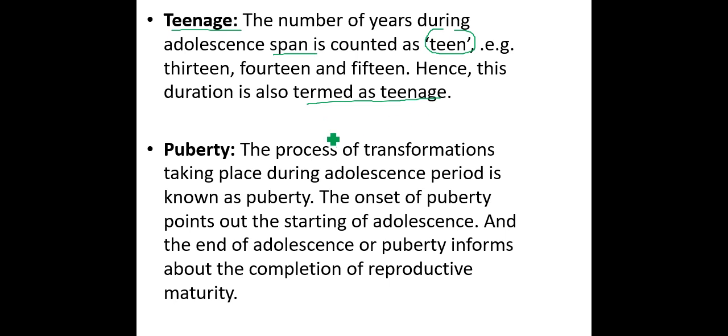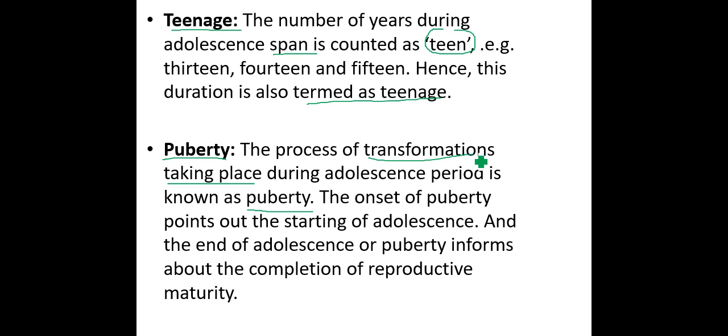Now, another term that comes in where the changes occur: the process of transformation taking place during the adolescent period is called puberty. This is where the transformation takes place.